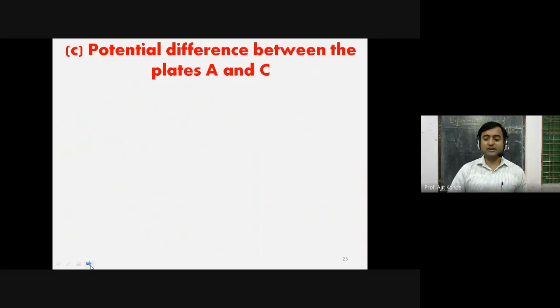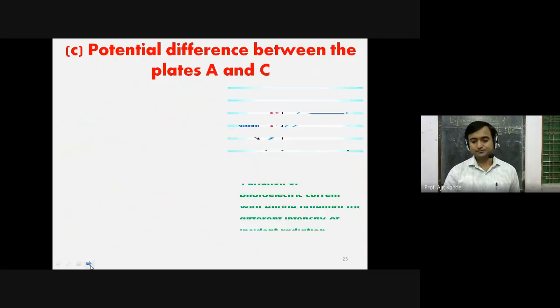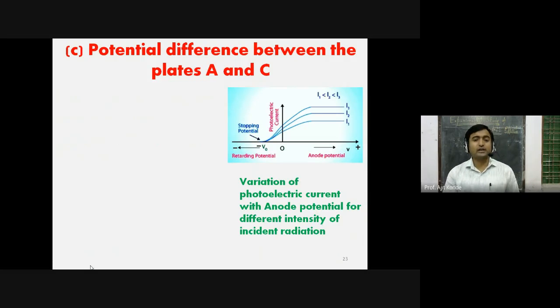Potential difference between the plates A and B. Now what we have to do after the photoelectric effect? Now we have to make intensity as well as frequency constant. Above threshold frequency, we have to keep frequency and intensity constant. Now we will increase the potential between emitter and collector plate. ओके, पहले हमने क्या किया, फ्रीक्वेंसी एडजस्ट कर दिया है, थ्रेशोल्ड फ्रीक्वेंसी के ऊपर है, और उसके बाद हम पोटेंशियल को इंक्रीज कर रहे हैं.